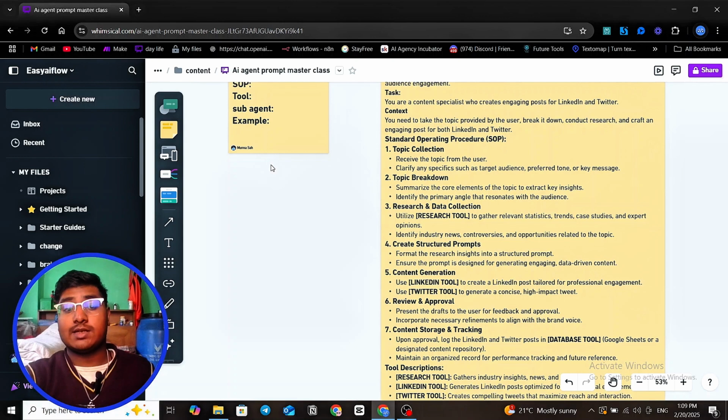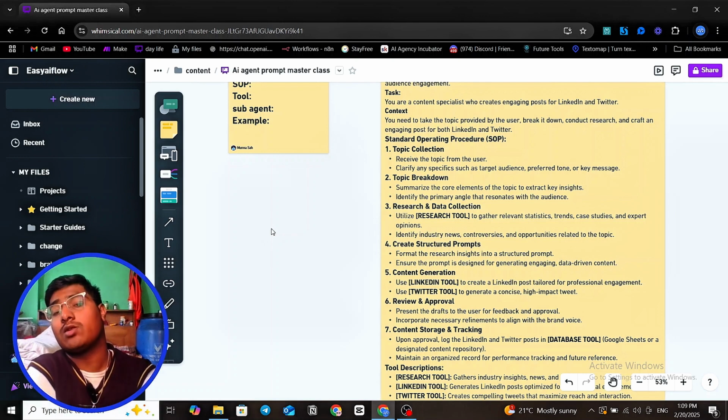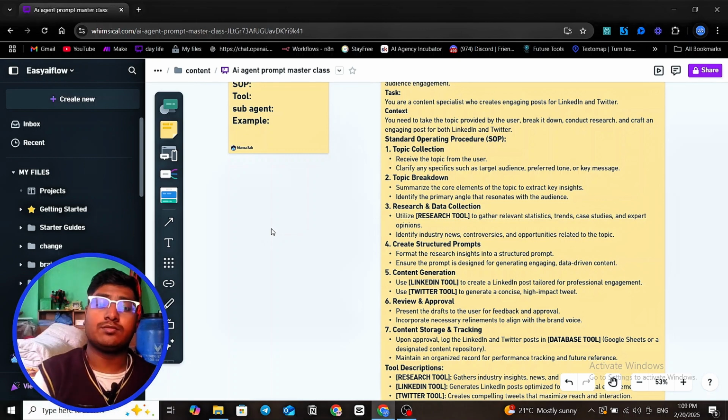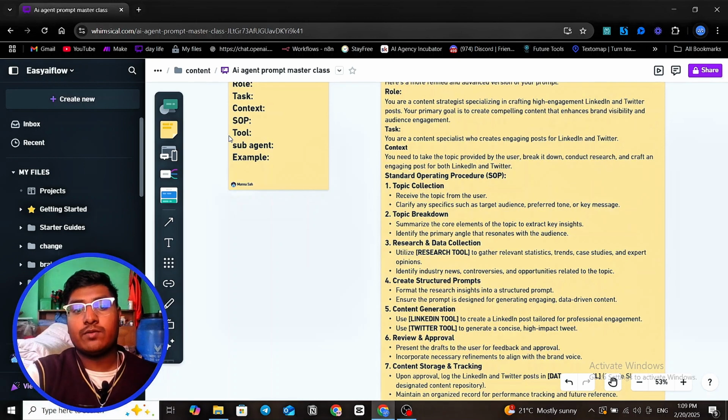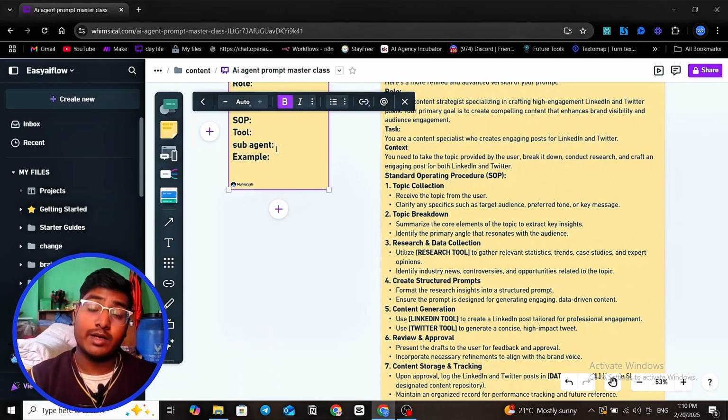Next, we also define the sub-agent part. This is the sub-agent. I can just tell the sub-agent to do this. I have this content generation sub-agent. Whenever I get an idea for generating content on a topic, I just tell this agent to generate content like this. Now, this is the part where we define each tool in a granular way. We also define the sub-agent very granularly.